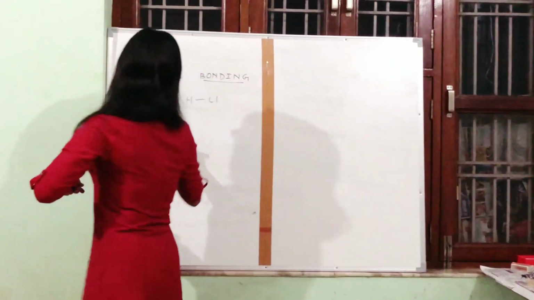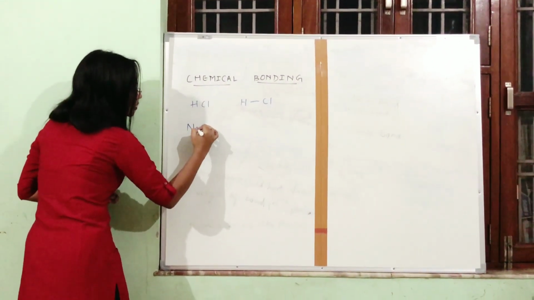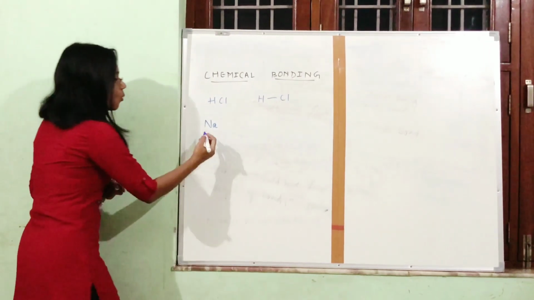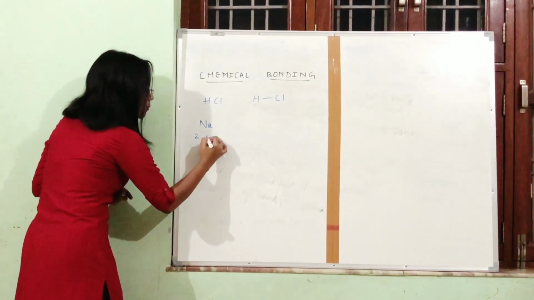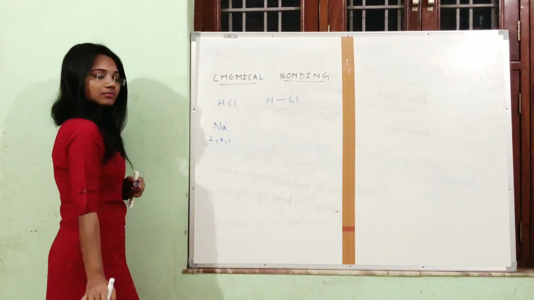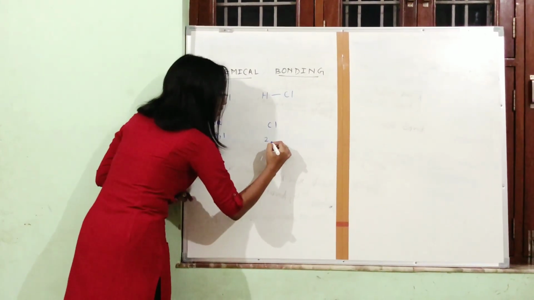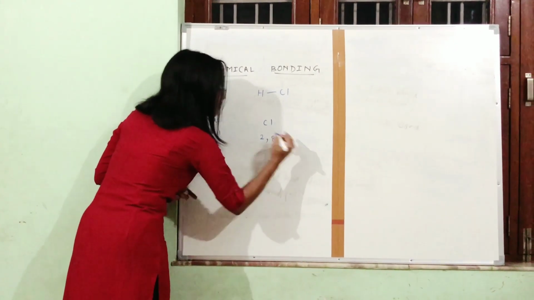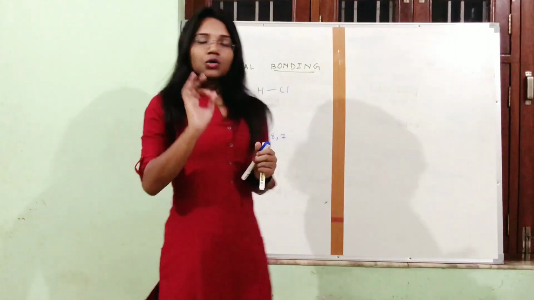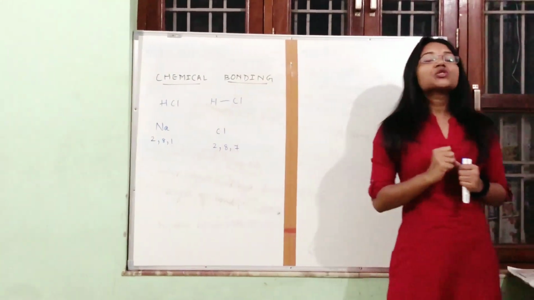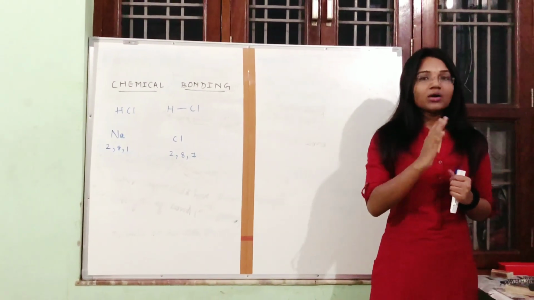See here, if I take one sodium atom, what is the configuration? 2, 8, 1. If I take one chlorine atom, what is the configuration? 2, 8, 7. You know that every atom tries to complete its octet. What does it mean?